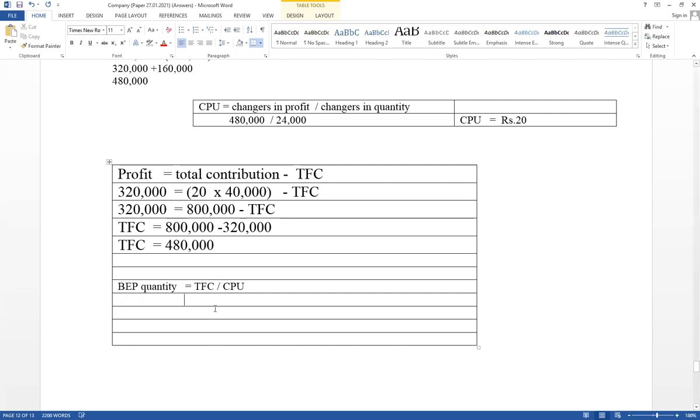Therefore, total fixed cost is already calculated, it equals 408,000, and contribution per unit is already calculated, it equals 20. Then take the answers. 408,000 divided by 20. Therefore, break even point quantity equals 24,000 units. This is the break even point quantity.